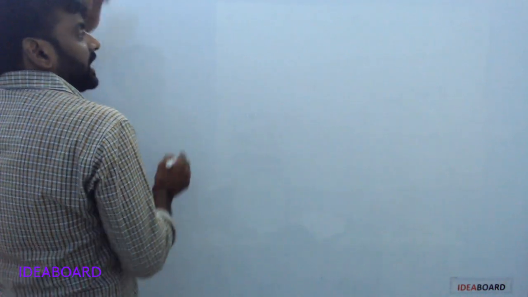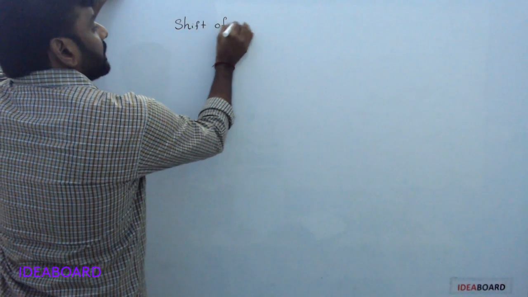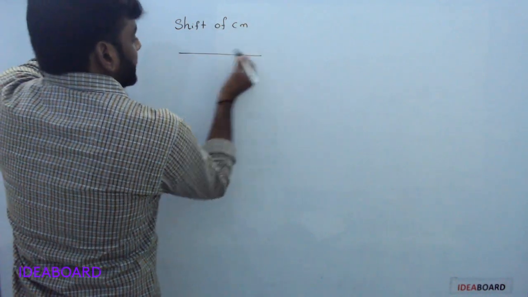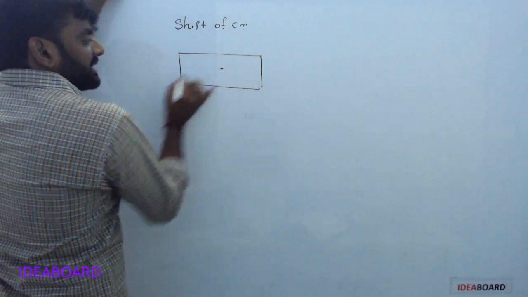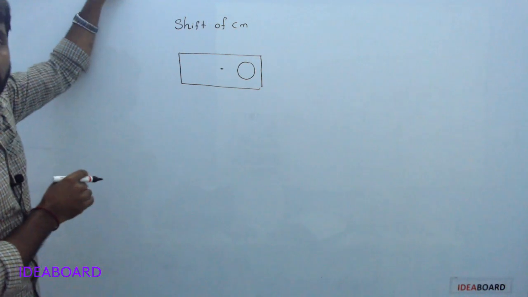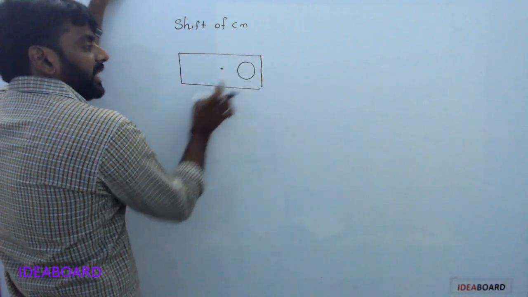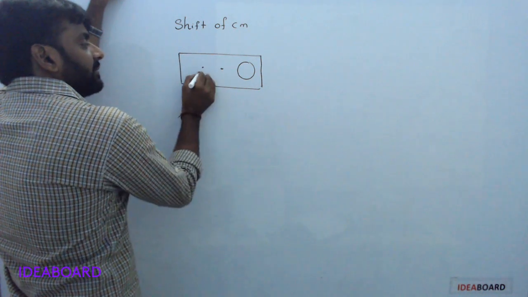Next one, shift of center of mass. For example, a regular body. Initially the center of mass is this one. Some portion is removed here. Due to removal of the mass, the center of mass is shifted.